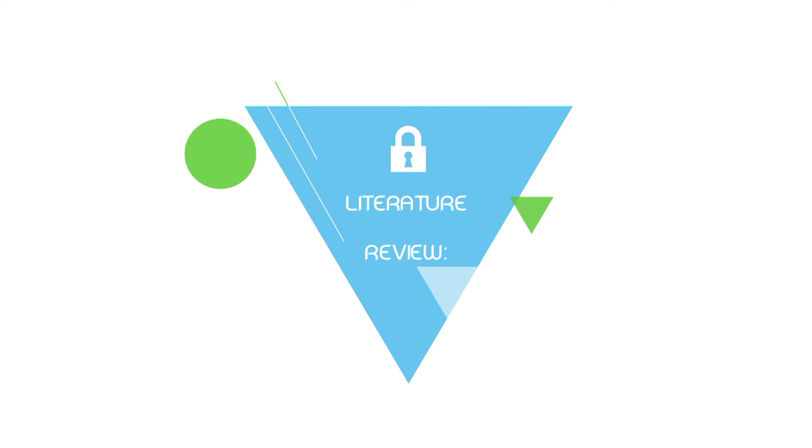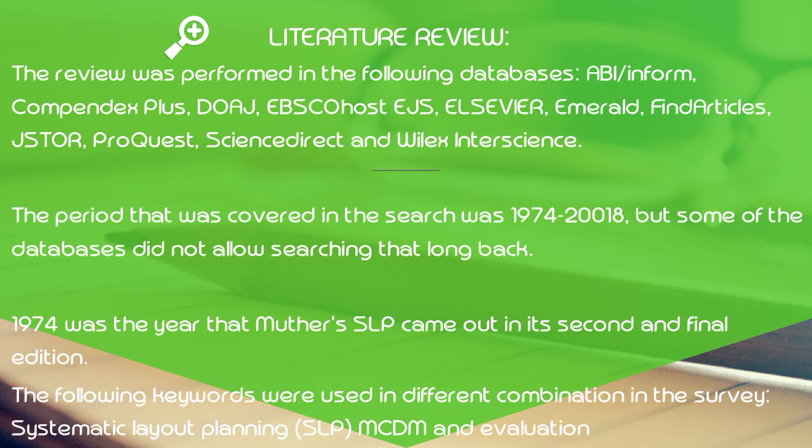Let us consider the literature review. This literature review is taken from various scientific databases. The period covered in the search was 1974 to 2018. In 1974, Muther came out with the second and final edition of SLP.